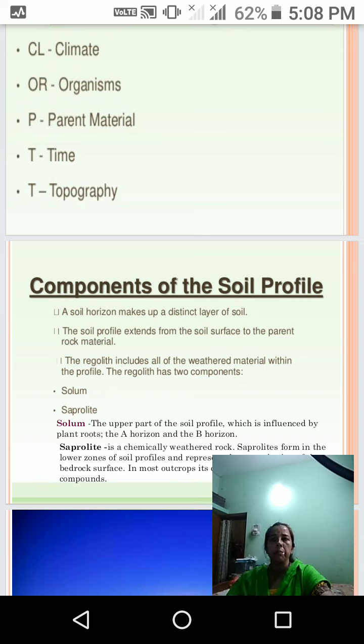Soil is nothing but the upper part of the soil profile, which is influenced by the plant roots, between the A horizon and the B horizon. दोनों के बीच में जो parts है या जो layer है, that is the soil. And saprolite means chemically weathered rock. Saprolite forms in the lower zone of the soil profile and represents the deep weathering of the bedrock surface, and it is most often outcrops. Its colors come from the ferric compounds.